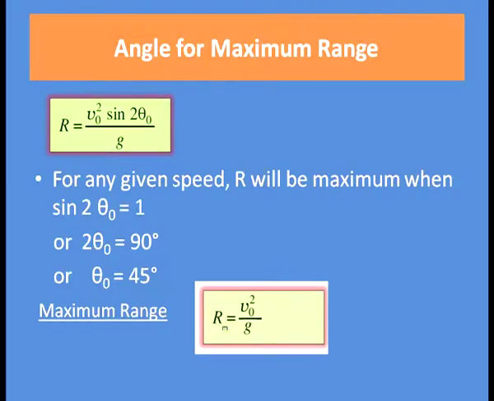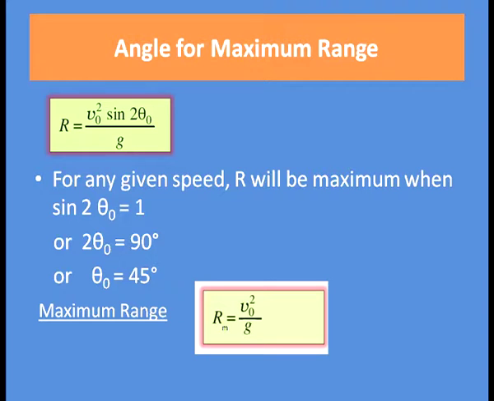So, how to find out the angle for maximum range? As we have seen, R, that is range, equal to v 0 square sin 2 theta 0 divided by g. For any given speed, v 0 will be constant and R will be maximum when sin 2 theta 0 will be maximum. So, sin 2 theta 0 will be maximum when its value is 1.